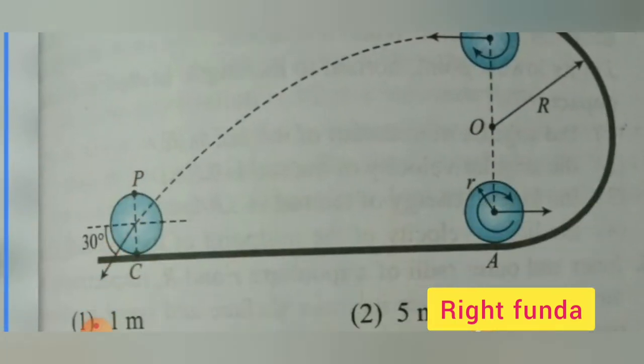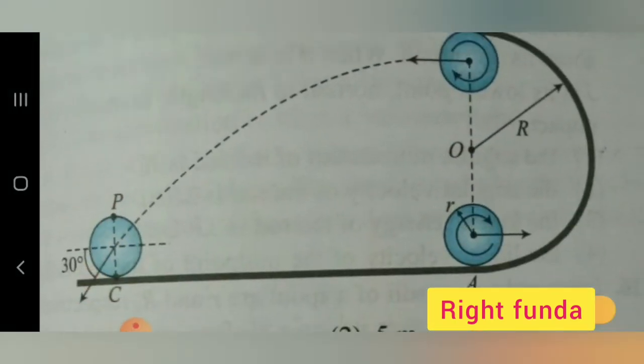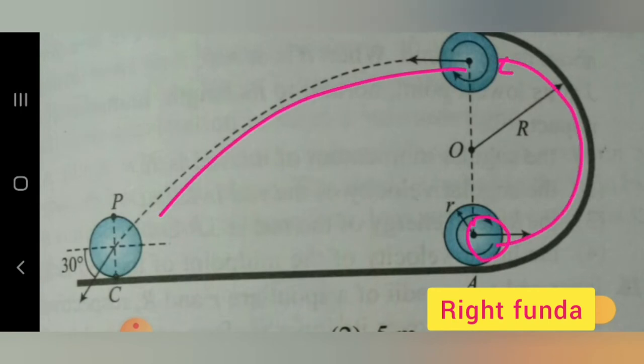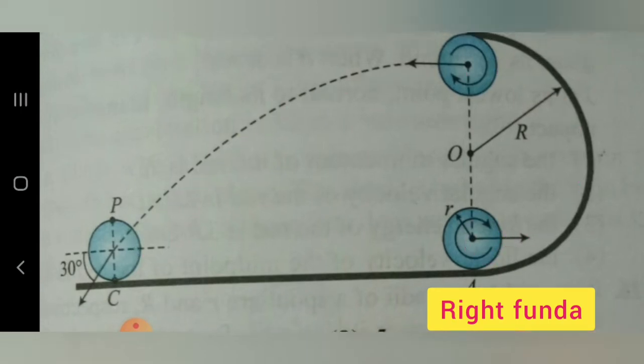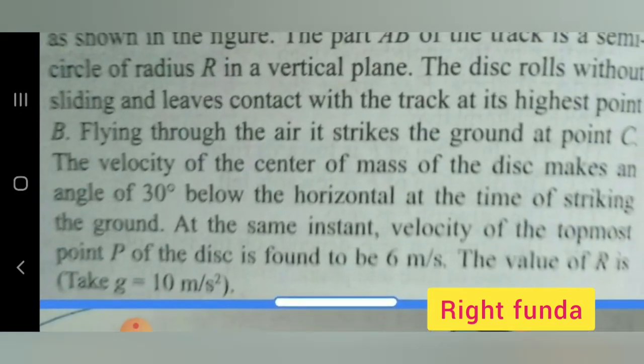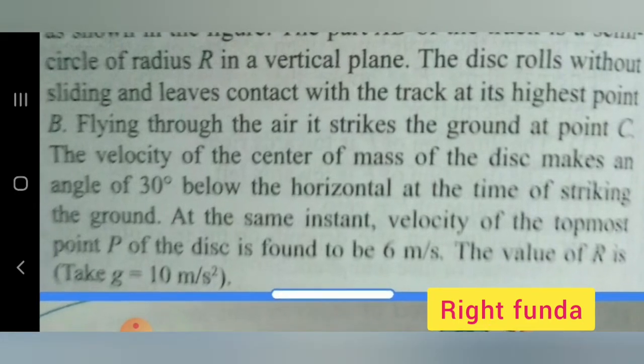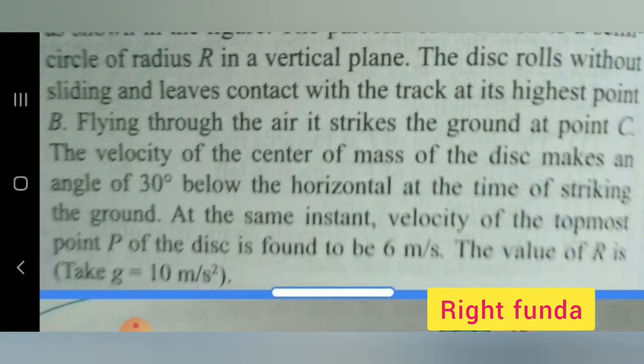Let's see. We start from point A, it goes like this, and it loses contact with the track and falls like this. Flying through the air, it strikes the ground at point C. The velocity of the center of mass of the disk makes an angle of 30 degrees below the horizontal at the time of striking the ground. At the same instant, the velocity of the topmost point P of the disk is found to be 6 meters per second. The value of R is equal to what?